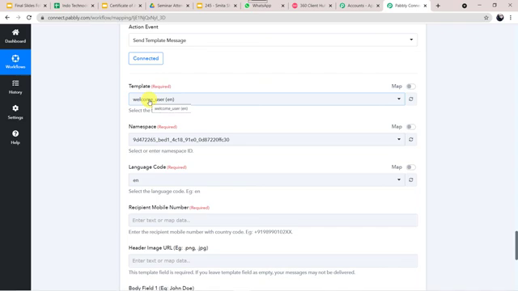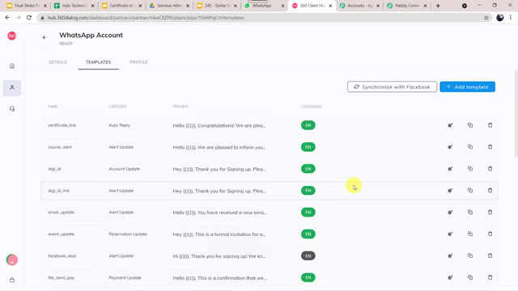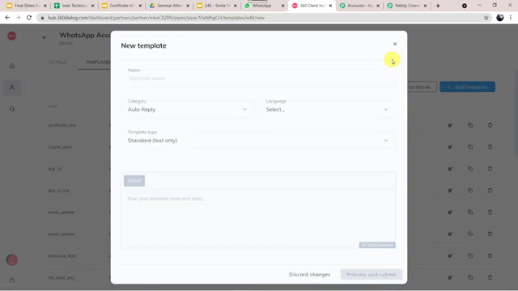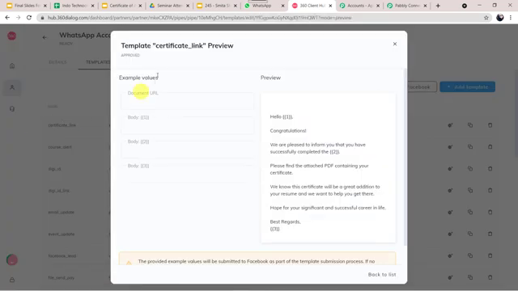I'll just take you to my 360 Dialog account once again. Here you can find the manage templates option. Let's click on this. Here you can see I have created so many templates and got them approved. If you want to create a new template, just come here, click on this add template option and you can create a new template. I'll just close this and open the one which I have already created, that is certificate_link.